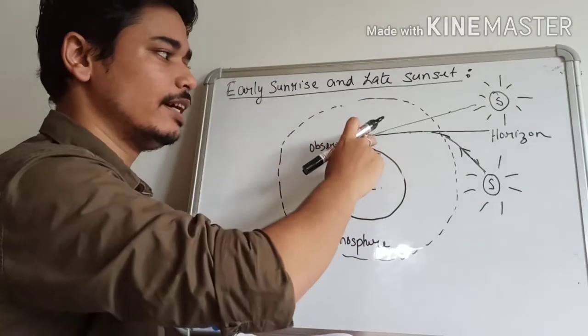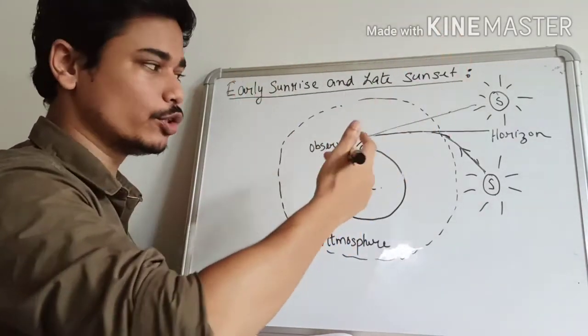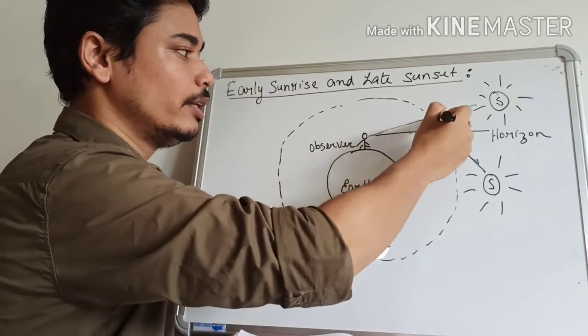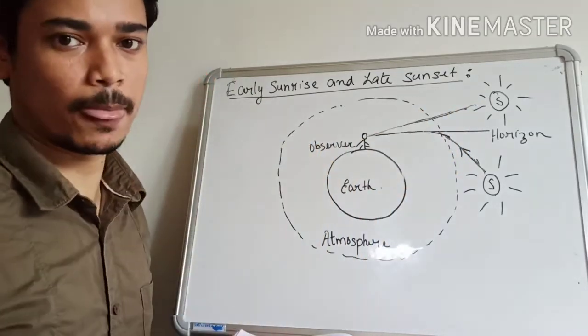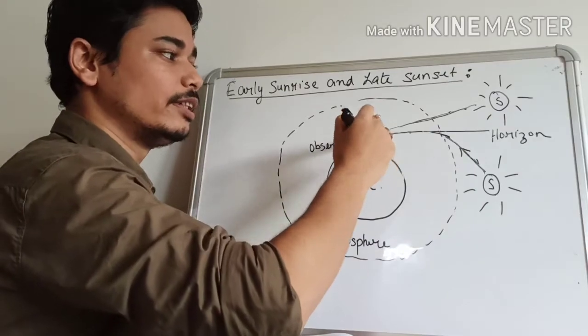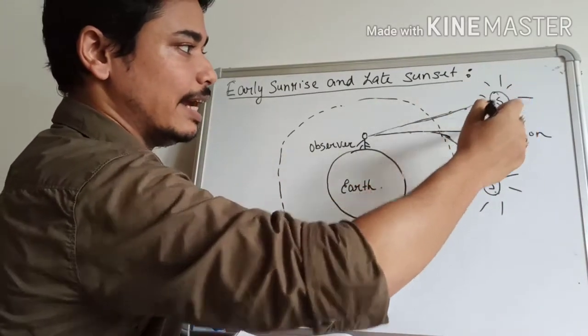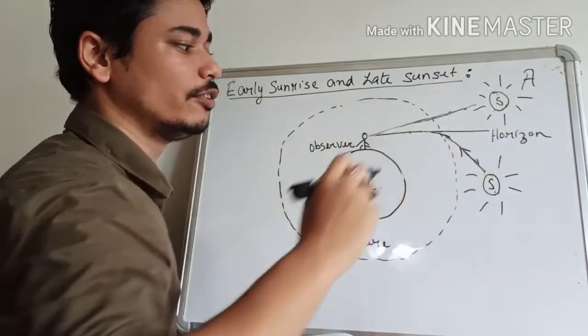Now if the observer sees along the direction of those rays which are coming to his eyes, he will observe the image of the sun to be at this point. So this is the apparent position of the sun.